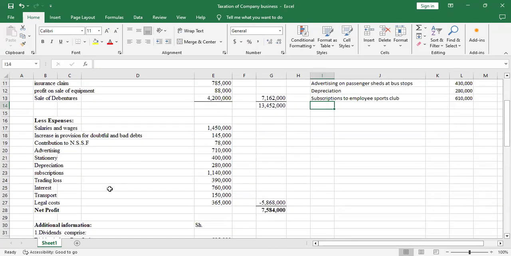Here we continue. We have trading loss. Trading loss is a result of the sales that we make, so it's an allowable expense. So we won't adjust it.